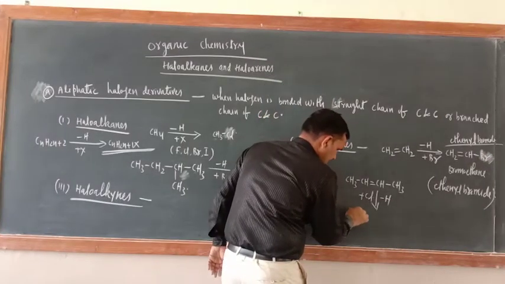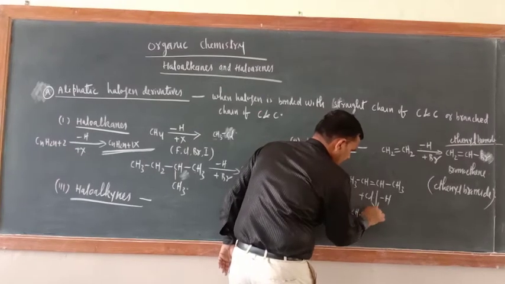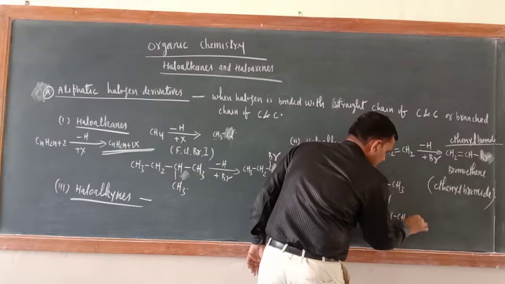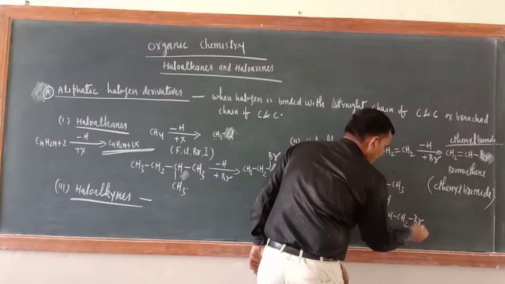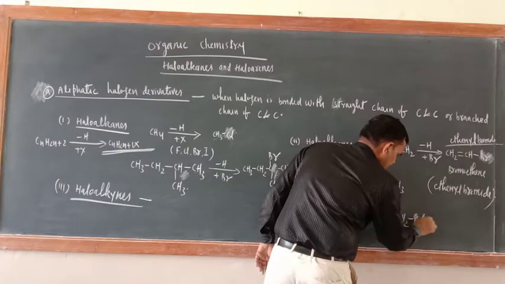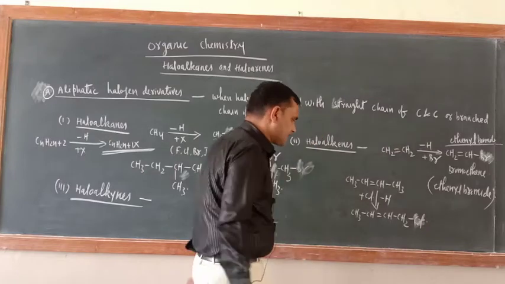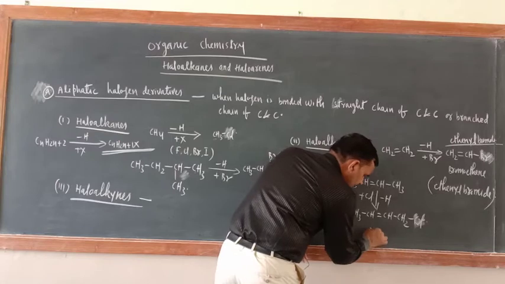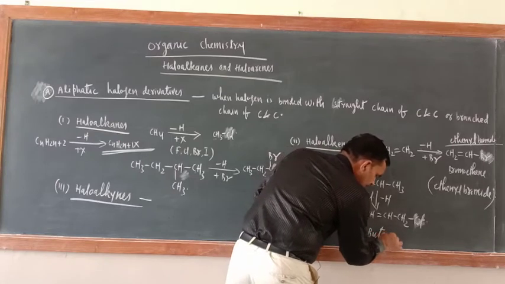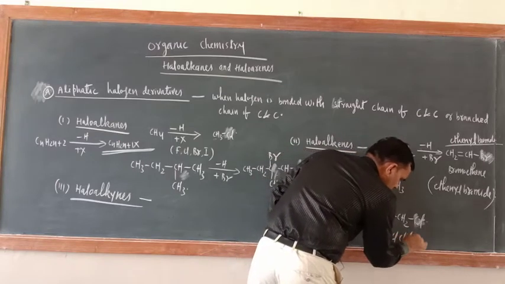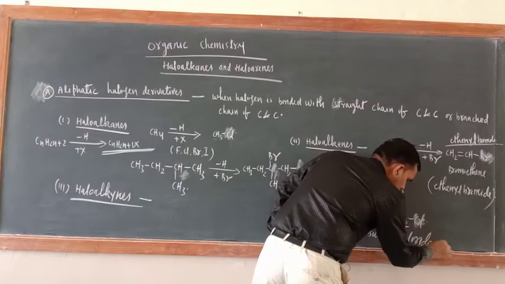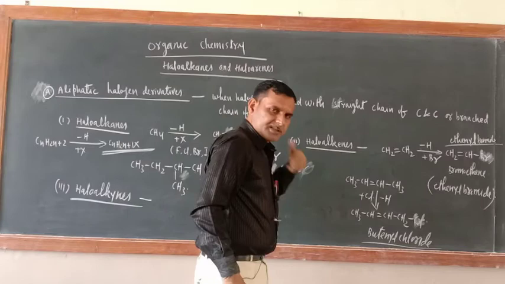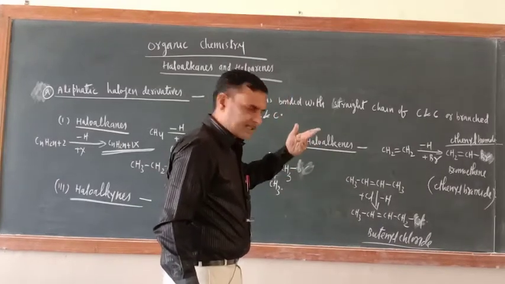Just see, CH3-CH=CH-CH2, and here also Br or Cl, whatever you want to put. Its common name is butenyl chloride. The IUPAC system names we will discuss later on.